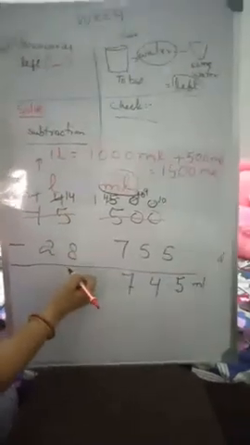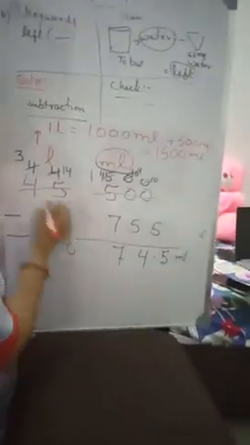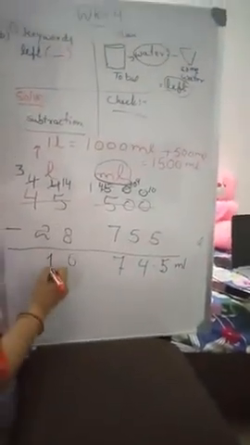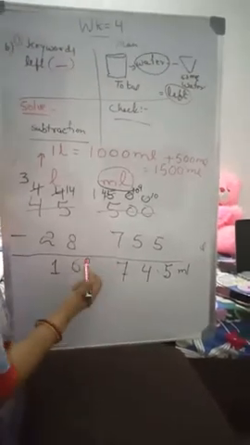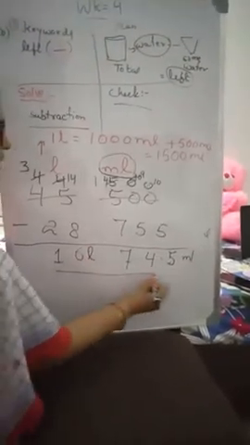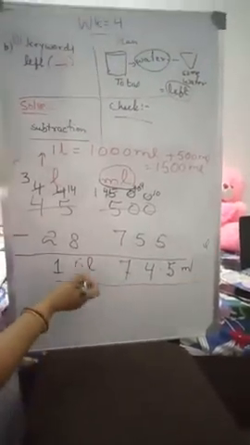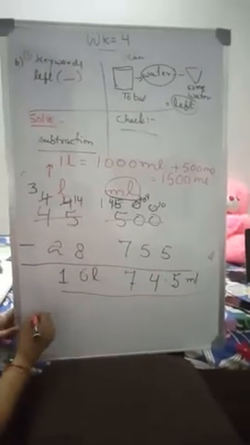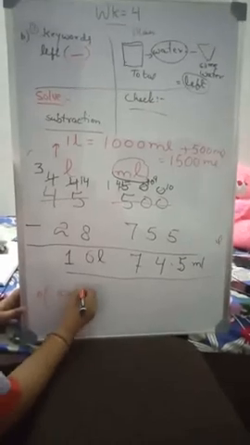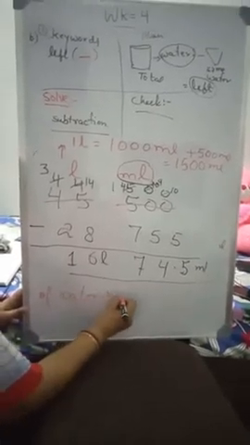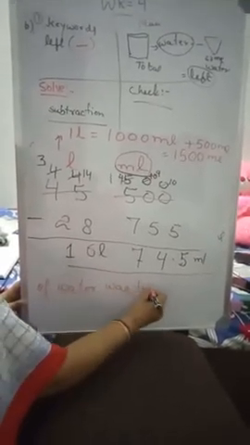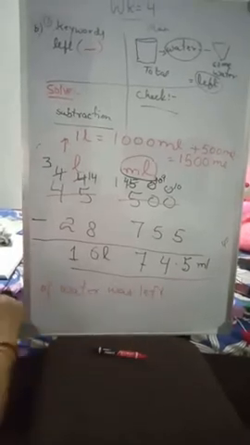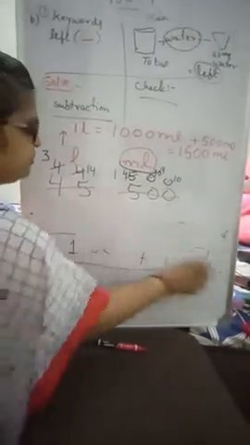So 14 minus 8 is 6, and 3 minus 2 is 1. So it is 16 liter and 745 milliliter. So this 16 liter 745 milliliter of water was left. Okay children, now come to the next question.